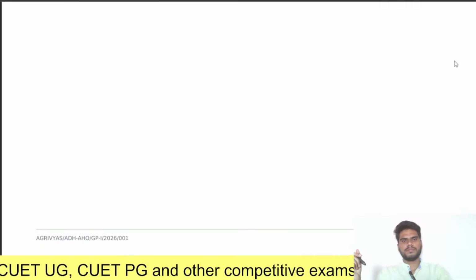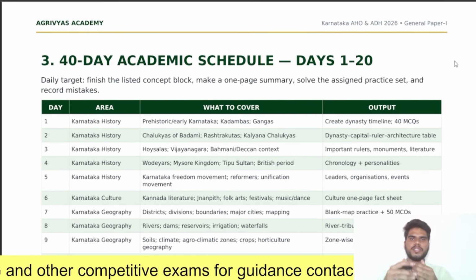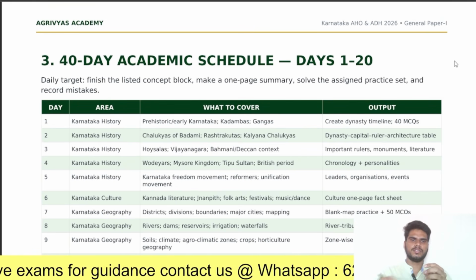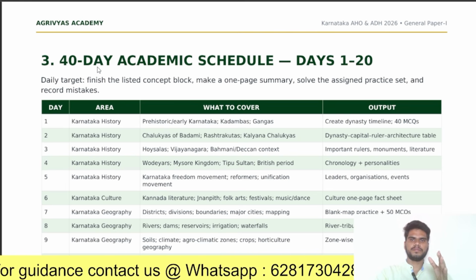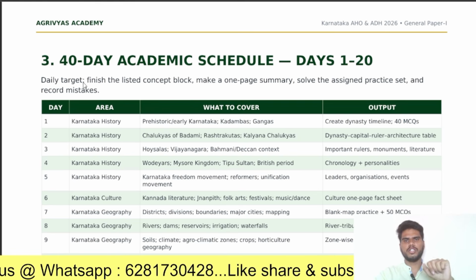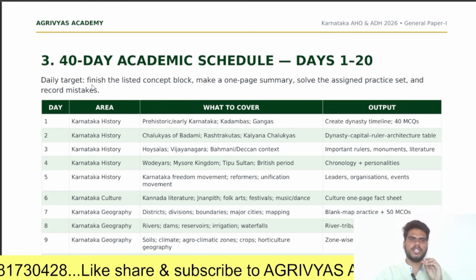Next, coming to this 40 days academic schedule, what are the topics you should complete? We have given the topic wise syllabus here. In the first 20 days you should mainly focus on Karnataka history, Karnataka geography, Indian history, Indian geography, and Indian polity. These topics should be your complete focus in the first 20 days out of 40 days.